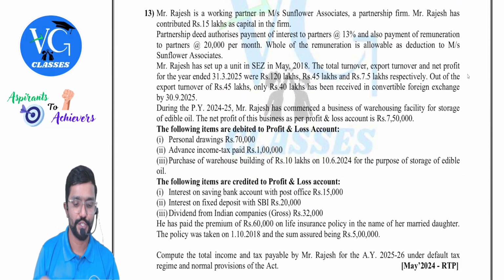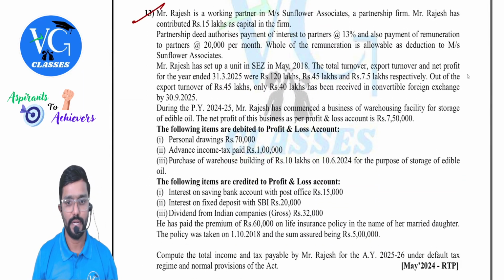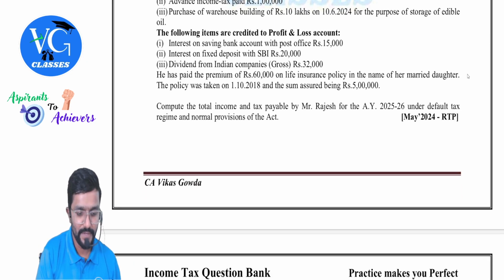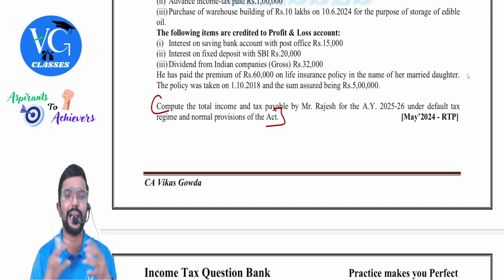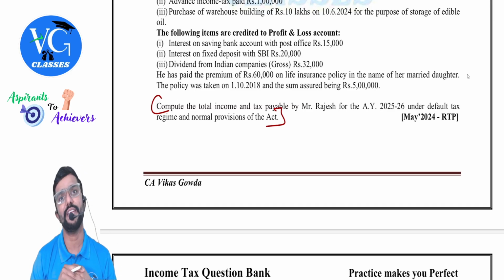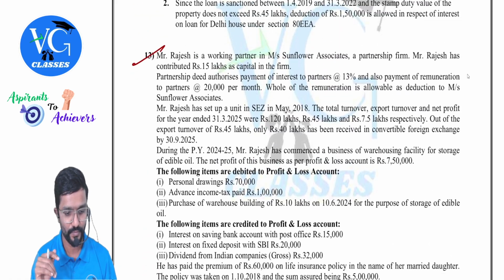Next, Rajesh. Question number 13. So let me read the requirement first. Compute the total income and tax payable by Mr. Rajesh for assessment year 25-26 under default tax regime as well as normal provisions of the Act. Both.